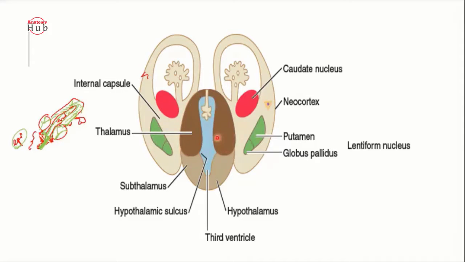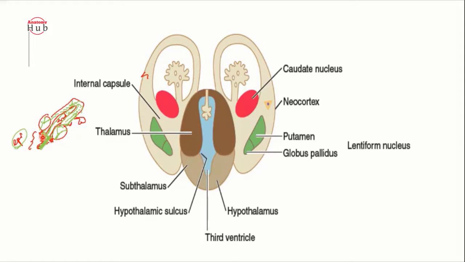Like that, the hypothalamus actually develops from the alar plate only. But that develops from the floor plate. Hypothalamus develops from the floor plate, but the epithalamus develops from the roof plate.